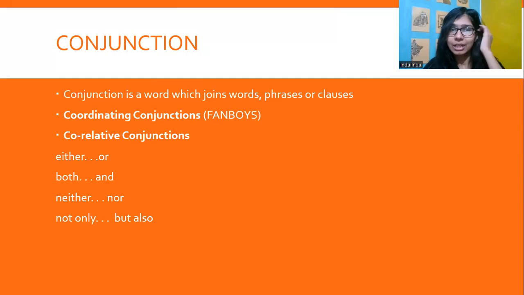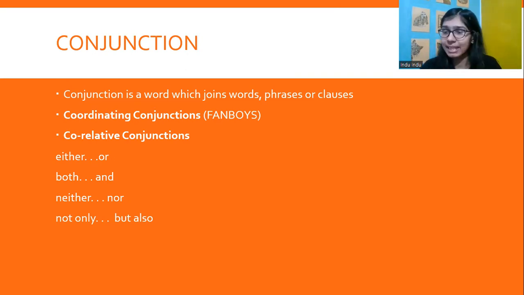Now, conjunctions. A conjunction is a word which joins words, phrases, or clauses. We had talked about coordinating conjunctions, where we discussed the acronym FANBOYS, that is for, and, nor, but, or, yet, so. These coordinate certain clauses, words, or phrases, right? And correlative conjunctions work in pairs, right? For example, either or, neither nor. So these work in pairs to join words, phrases, or clauses.